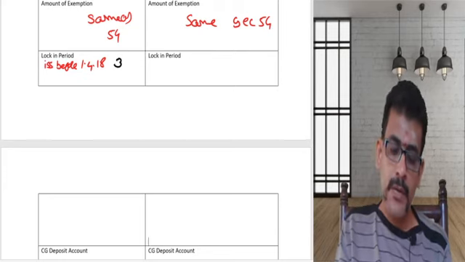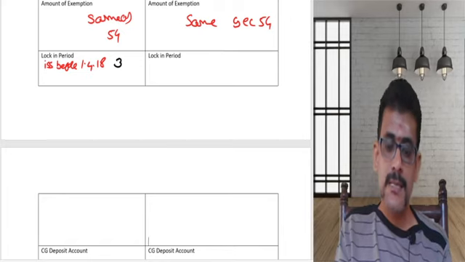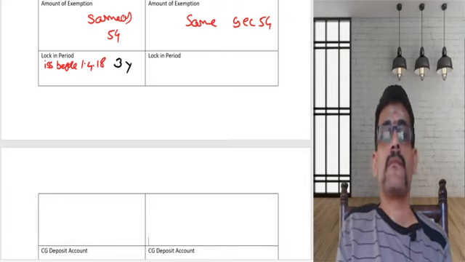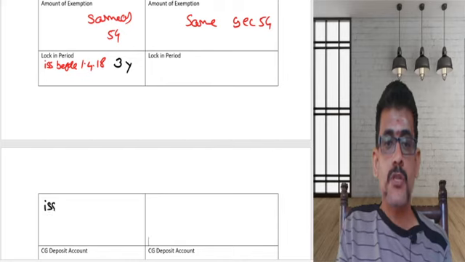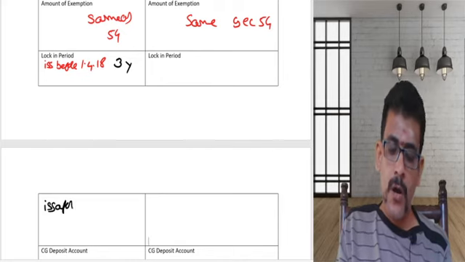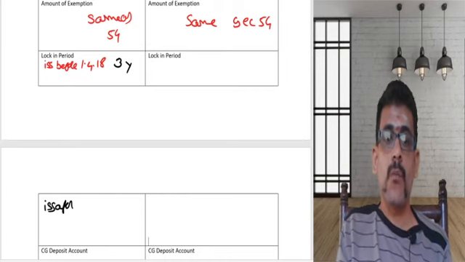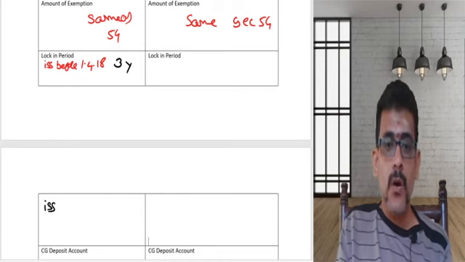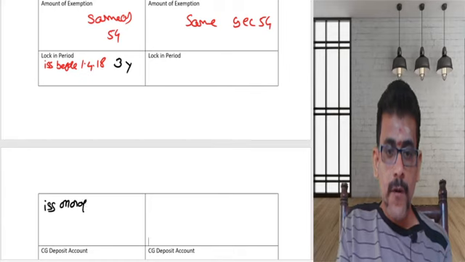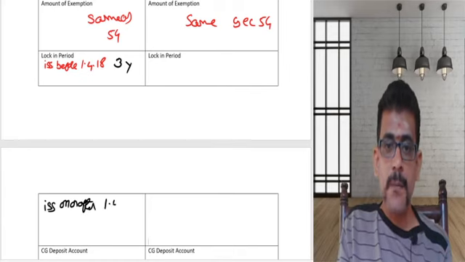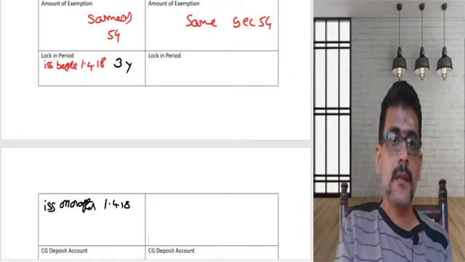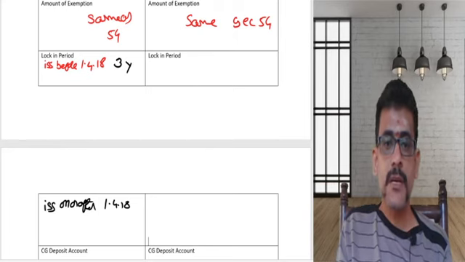If the bonds are issued on or after 1st April 2018, then the lock-in period is going to be 5 years.